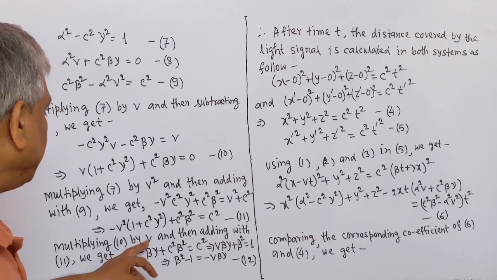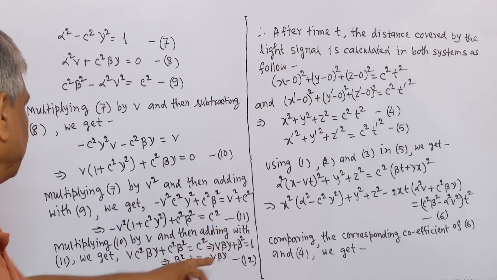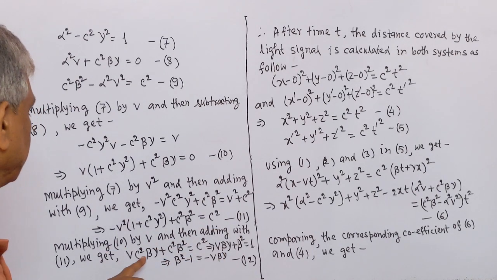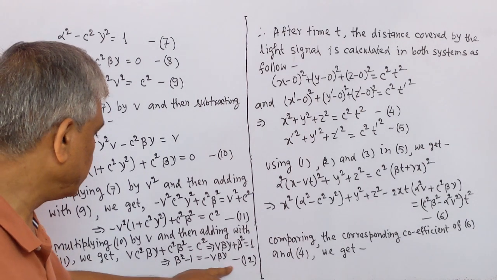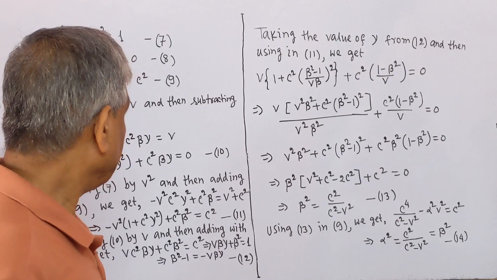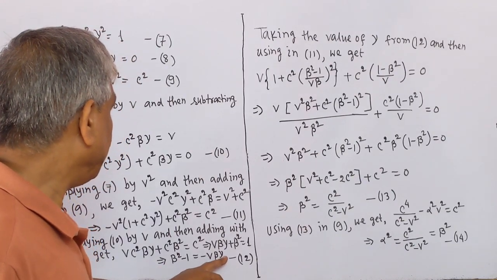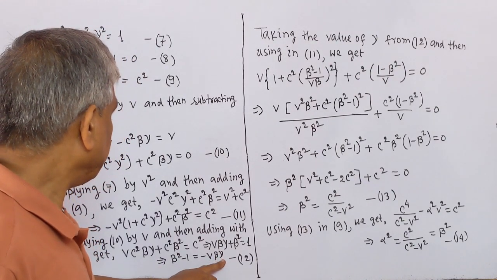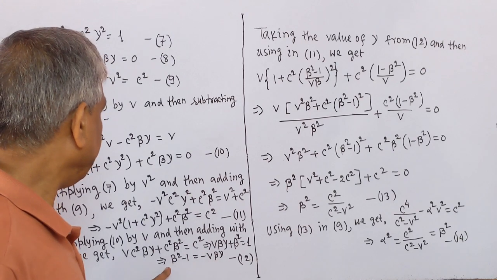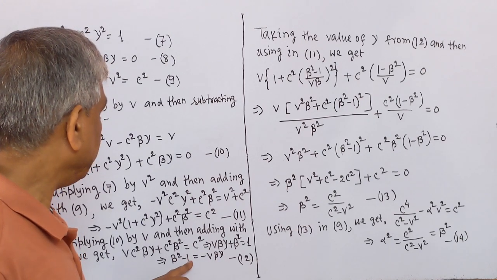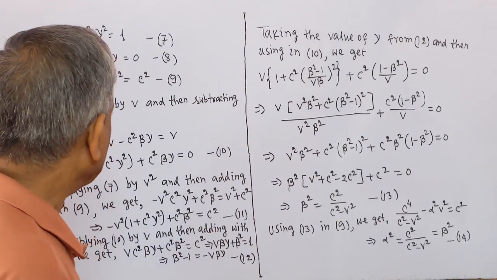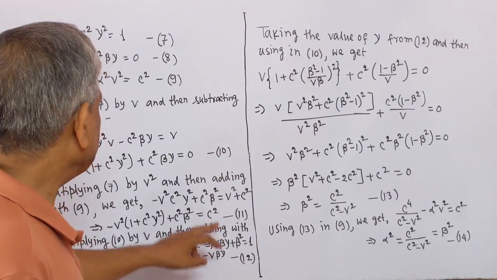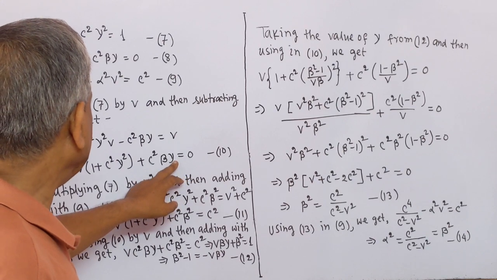Multiplying 10 by v and then adding with 11, we get this. This means this is equation 12. Taking the value of gamma equal to minus beta square minus 1 by v beta from 12, and now we put this in equation 10.